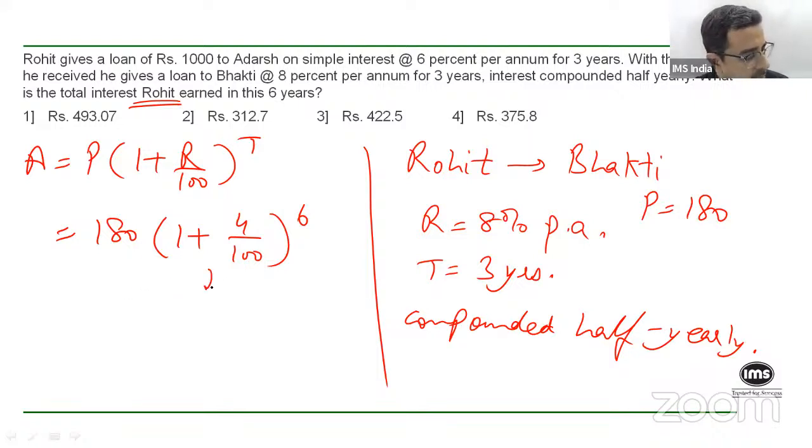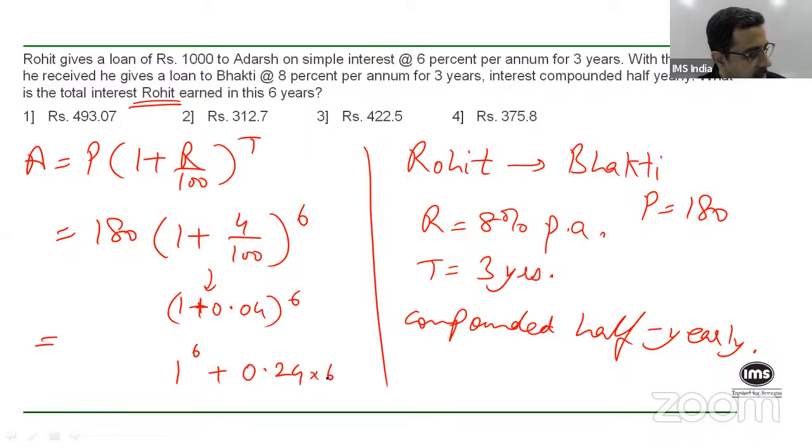Okay, so what you can do is you can approximate. When you say 1 plus 0.04 raised to 6, if you remember binomial expansion a little bit, then this will mainly be 1 raised to 6, which is 1 itself, plus 0.04 into 6, which is 0.24.